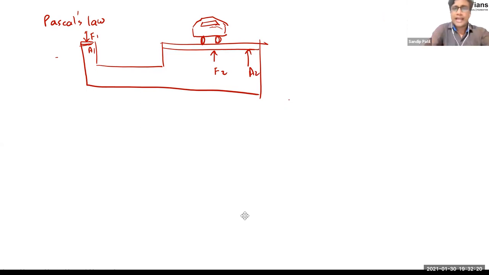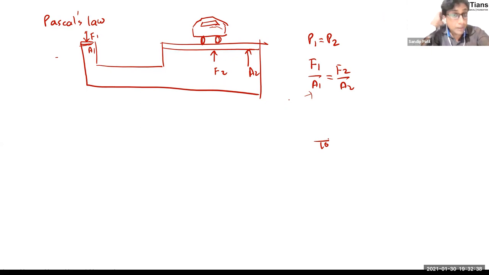Okay. So as I said earlier, we are supposed to consider that P1 is equal to P2. Therefore, can I say F1 upon A1 is equal to F2 upon A2. So assume this small area is, let's say, 10 units. What if we want to lift the car, let's take the car's mass as 600 kg?